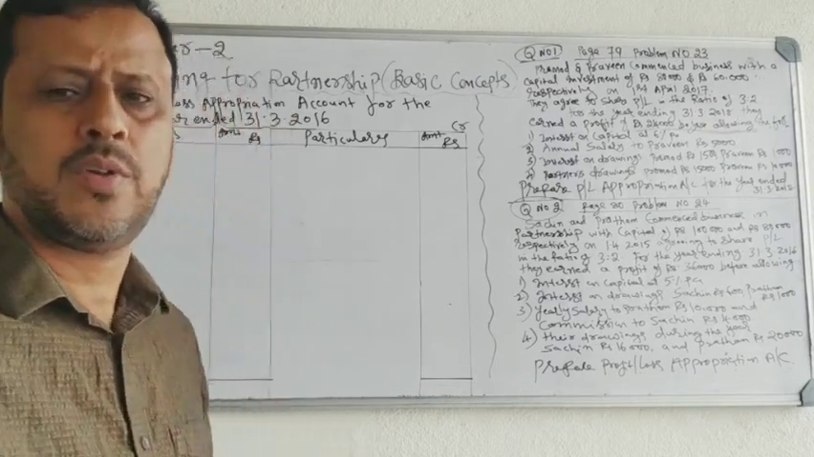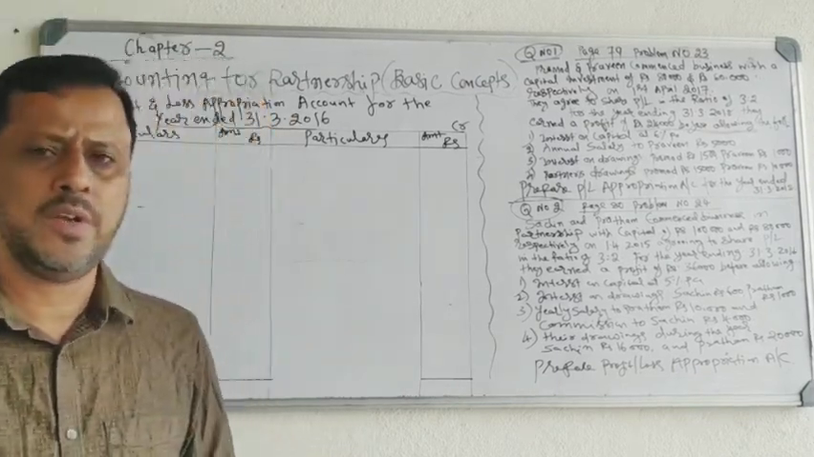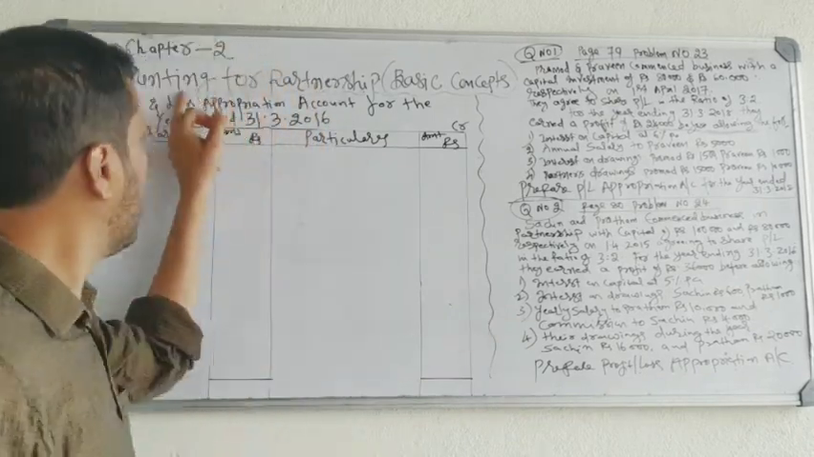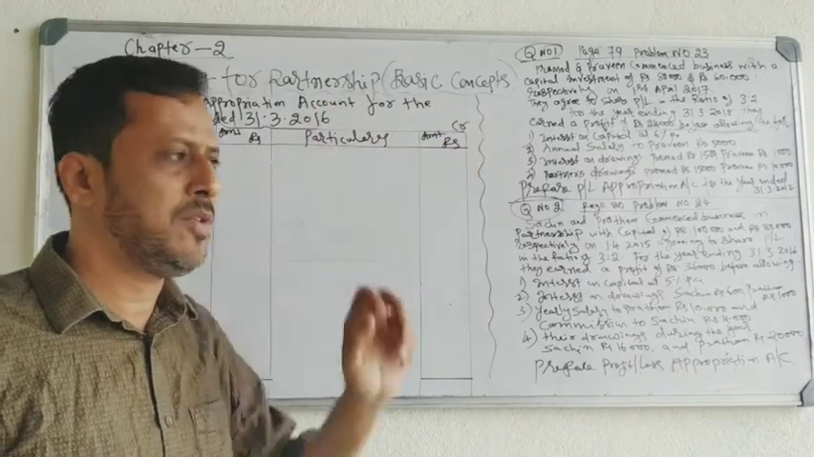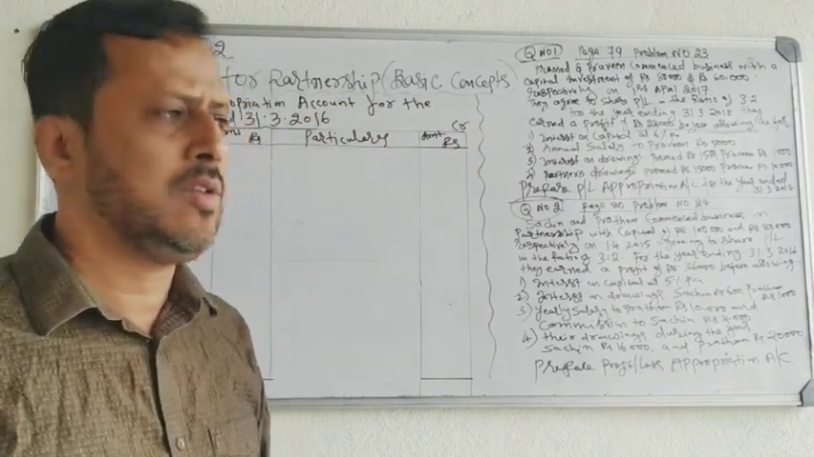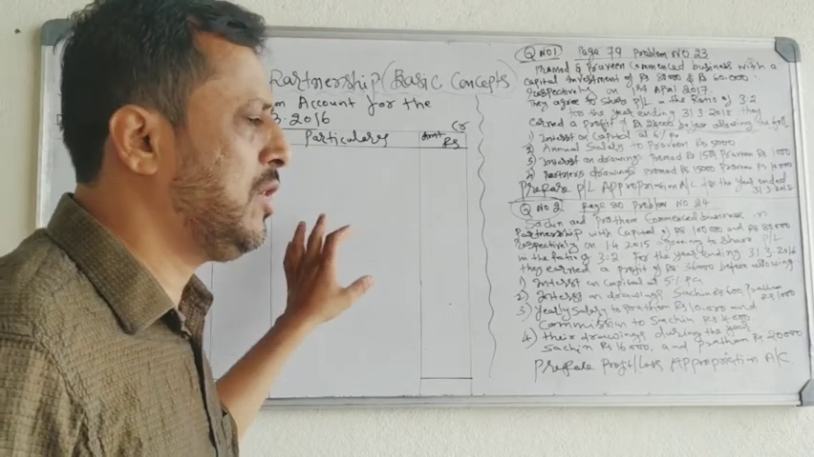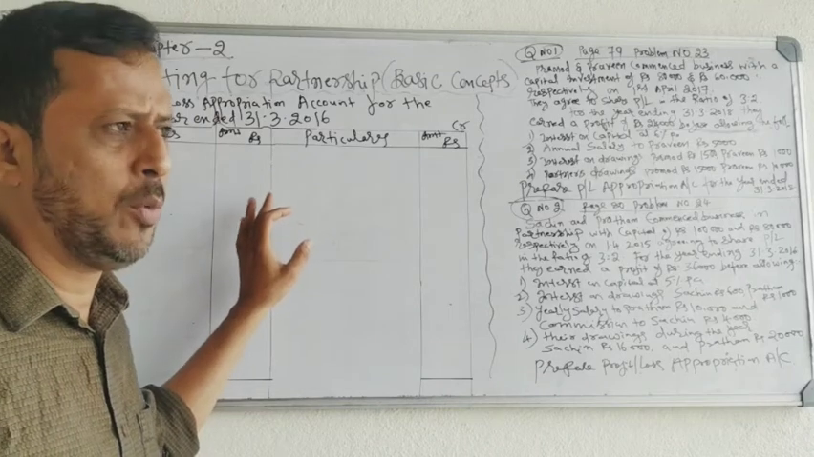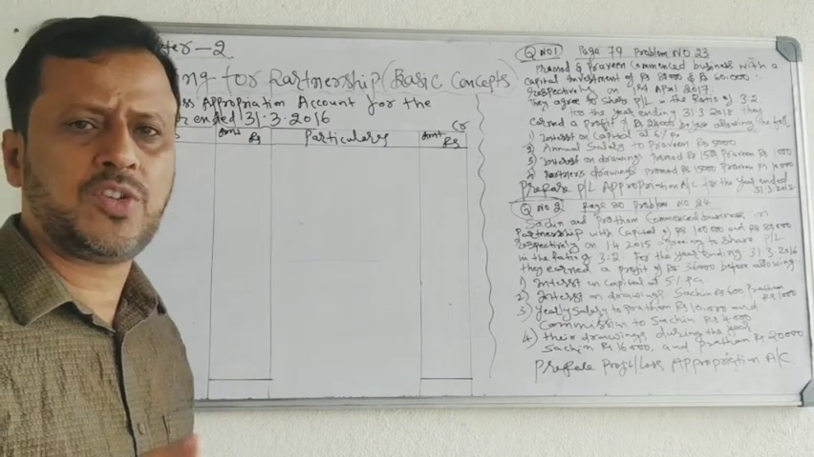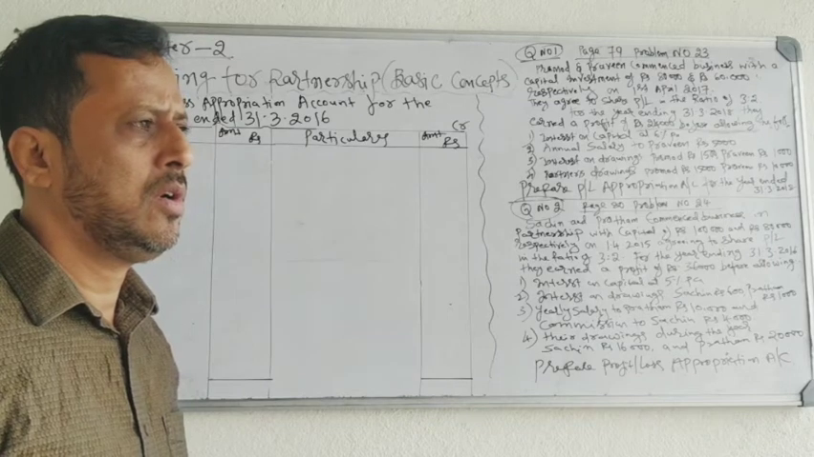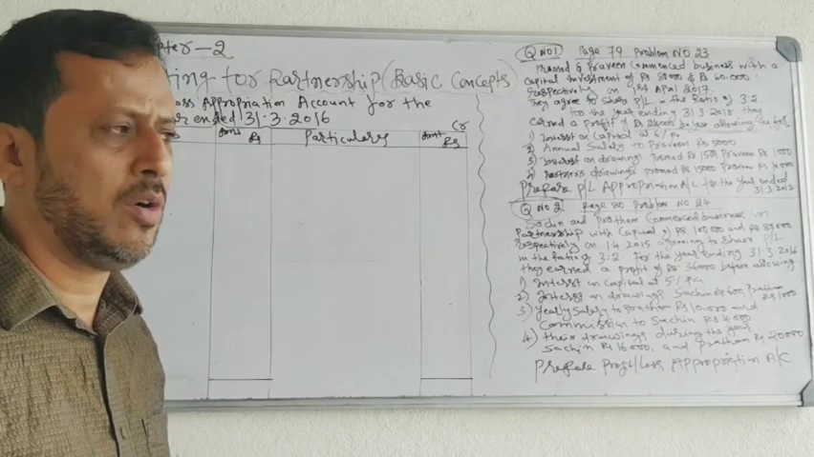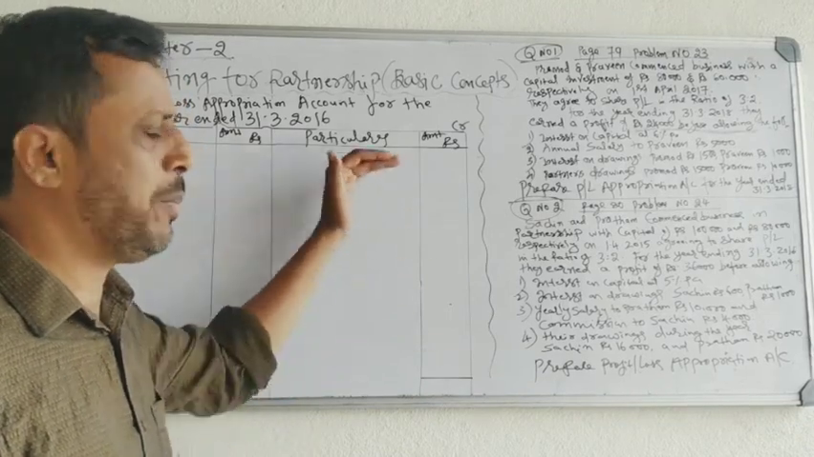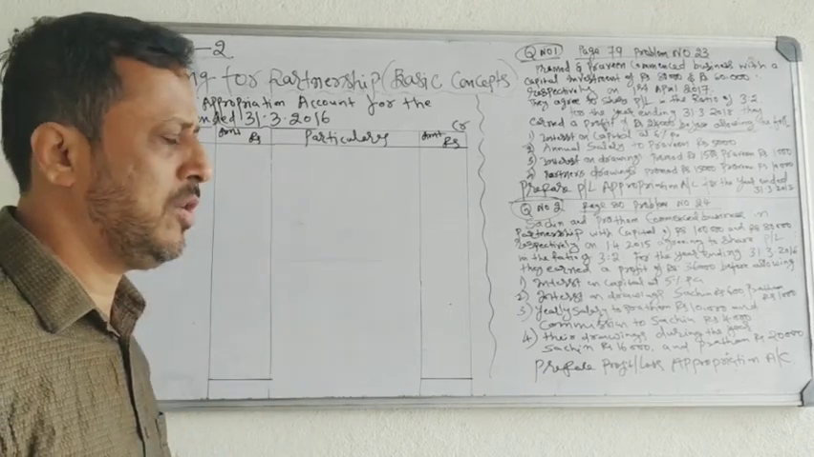Dear students, today is the second session of the second chapter, Accounting for Partnership Basic Concepts. In today's session, we will start solving the problems relating to profit and loss appropriation account. You have a 6 marks problem on profit and loss appropriation account. We will learn here how to prepare profit and loss appropriation account.